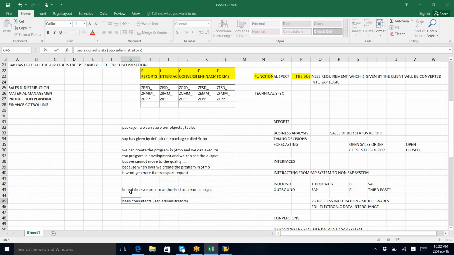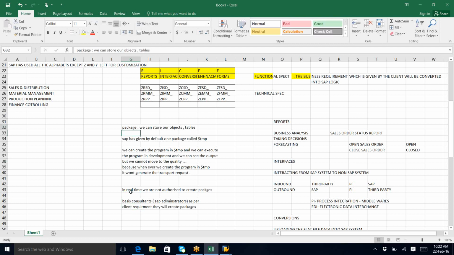So those people are called basis consultants as per client requirement. They will create packages.